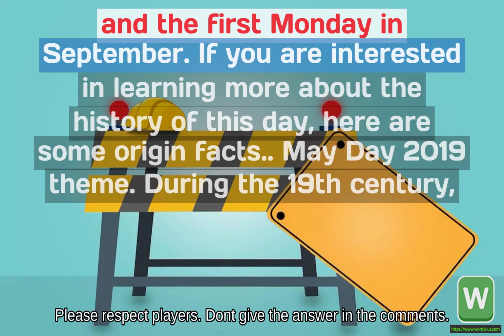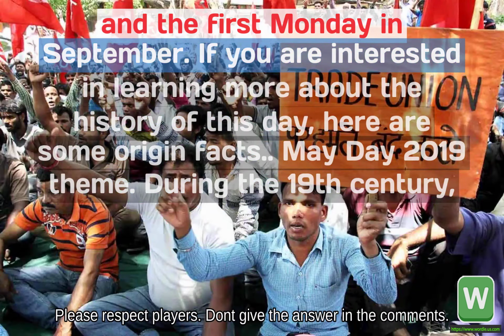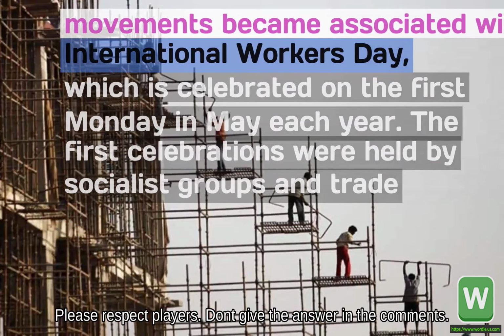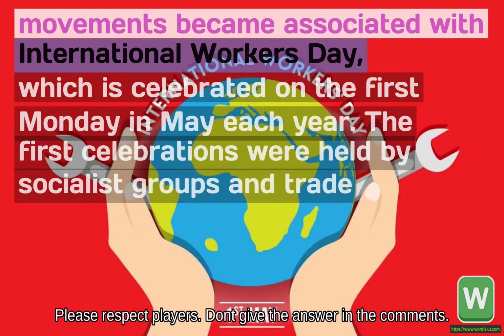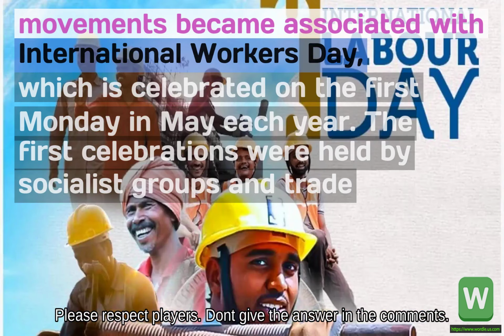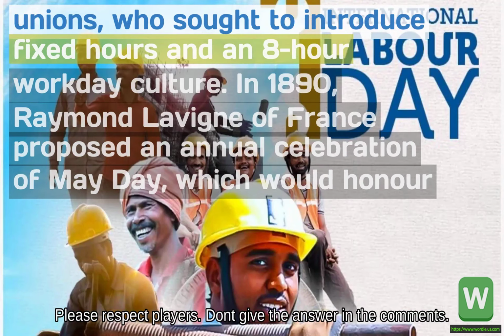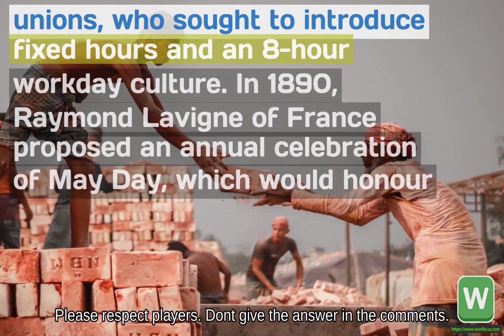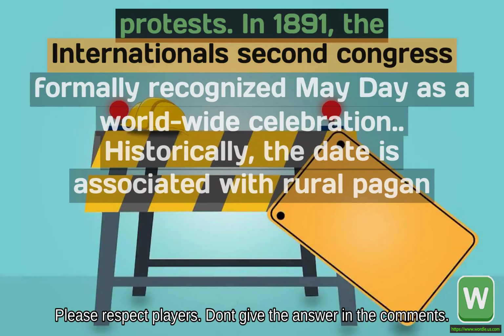May Day 2019 theme. During the 19th century, workers' movements became associated with International Workers' Day, which is celebrated on the first Monday in May each year. The first celebrations were held by socialist groups and trade unions, who sought to introduce fixed hours and an 8-hour workday culture. In 1890, Raymond Levine of France proposed an annual celebration of May Day, which would honor the Chicago protests. In 1891, the International's Second Congress formally recognized May Day as a worldwide celebration.